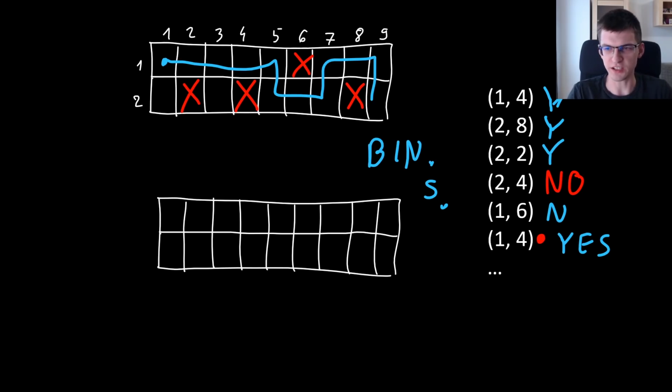But binary search here doesn't make sense because we can get yes, no, again and again. So it isn't that just a prefix is yes and then a suffix is no. Okay, what can we do though?